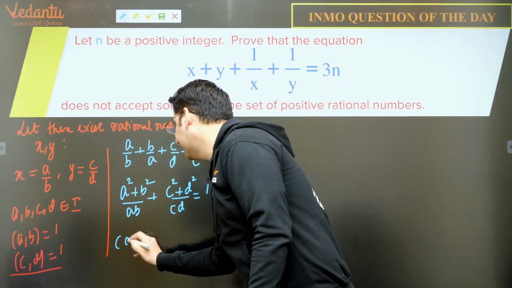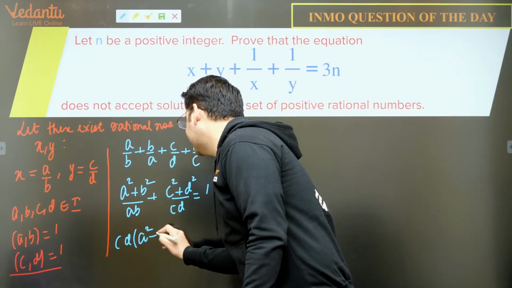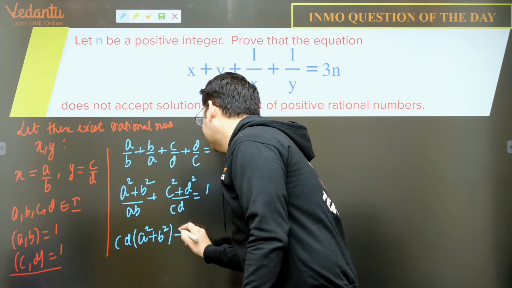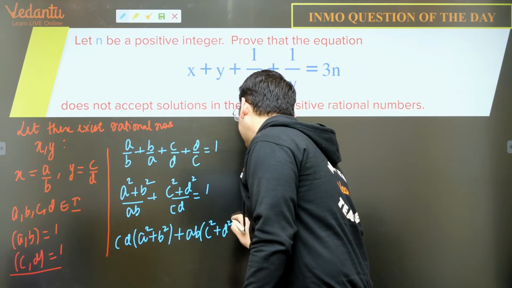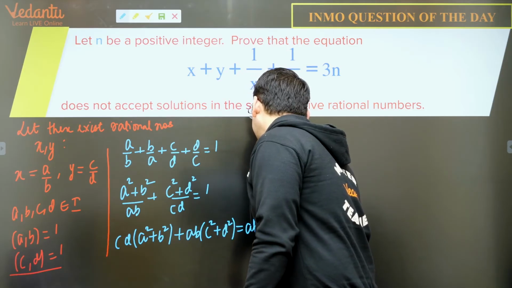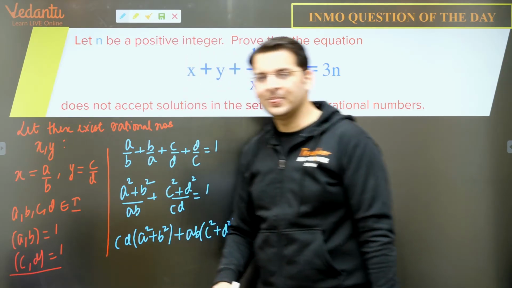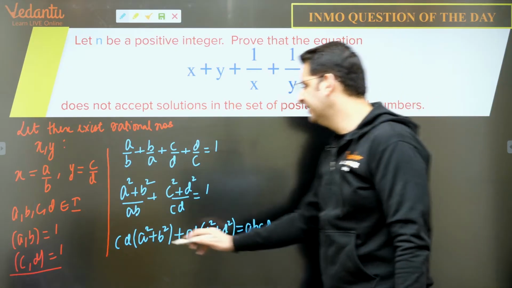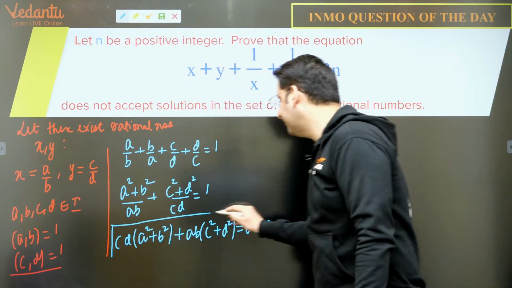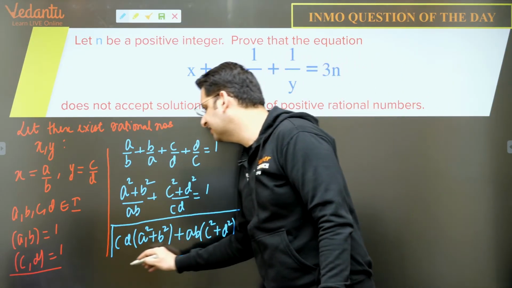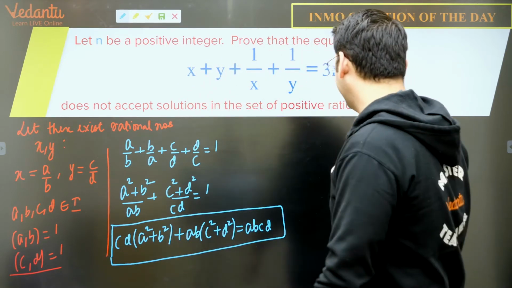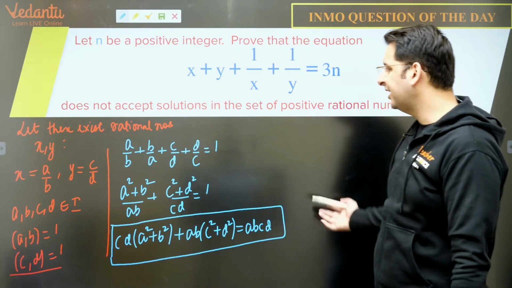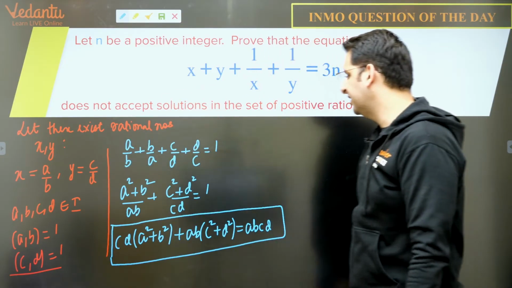So it's cd into a square plus b square plus ab into c square plus d square is equal to 3n abcd. So this is an equation where a, b, c, d are integers, and we need to contradict this particular statement somehow, and that is how we'll arrive at a solution.